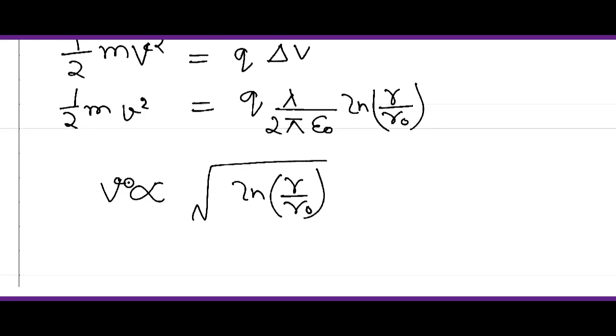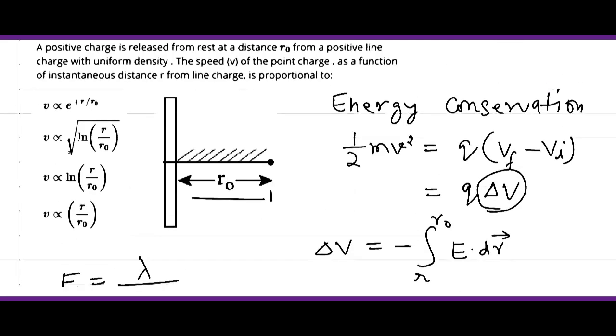So the velocity small v is directly proportional to root under ln r by r naught. If we see the options, v directly proportional to root under ln r by r naught is the correct answer.